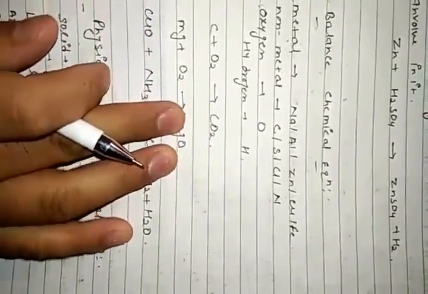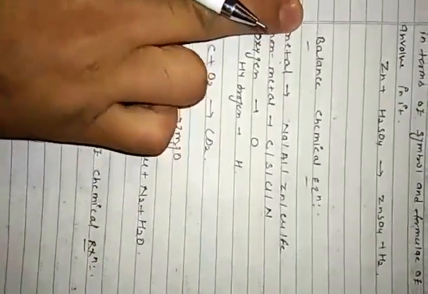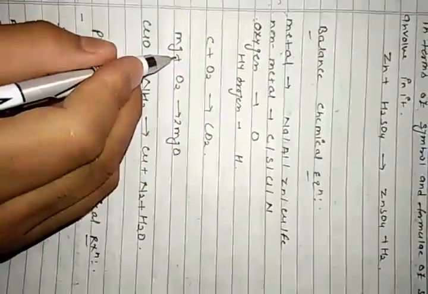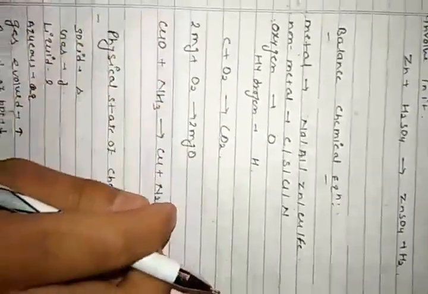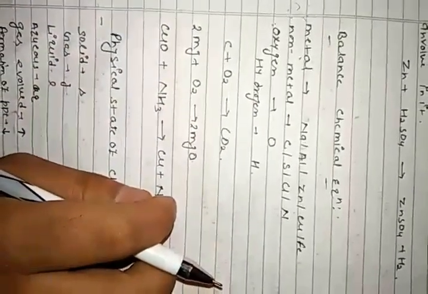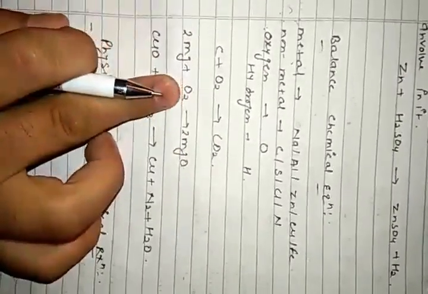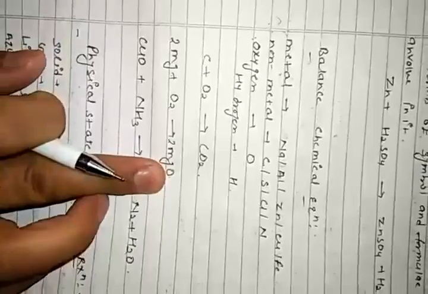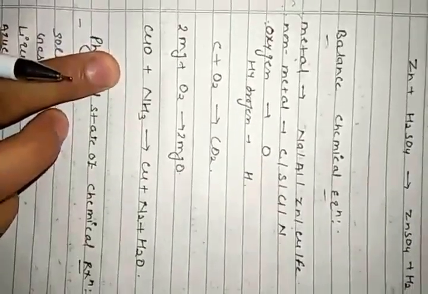Now oxygen is balanced. Then again go to balance the metal. 1 Mg is here, 2 Mg is here. So put 2 in front of magnesium. So again we'll check: 2 Mg, 2 Mg, 2 O, 2 O. That means the equation is balanced. Clear?